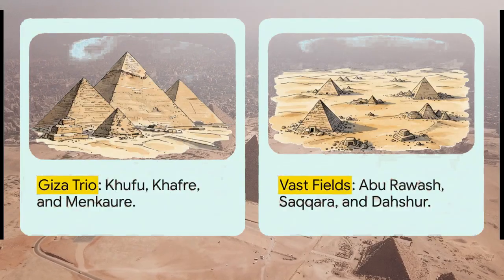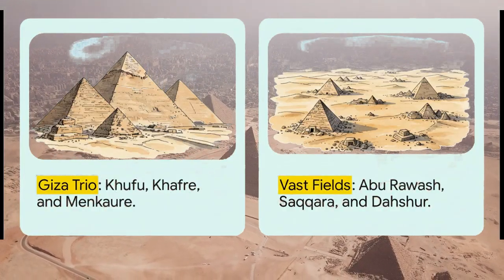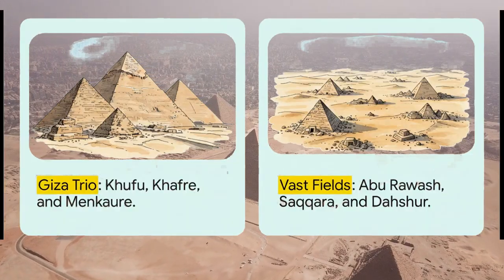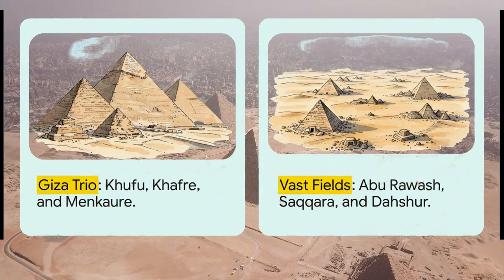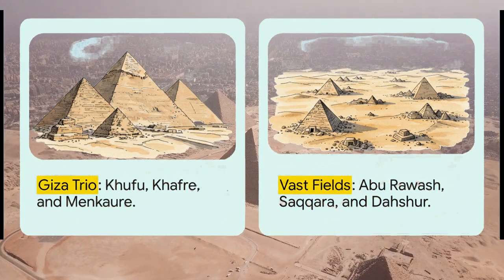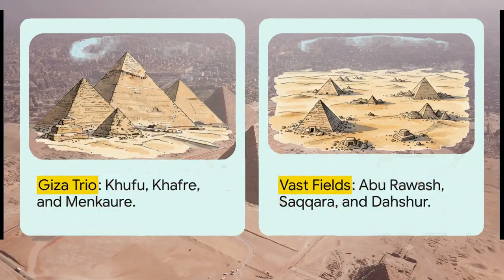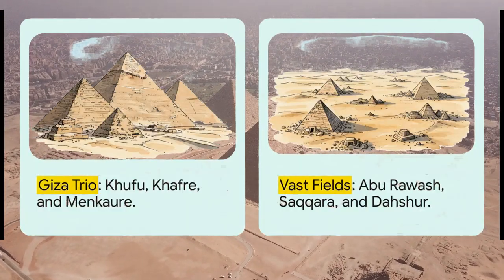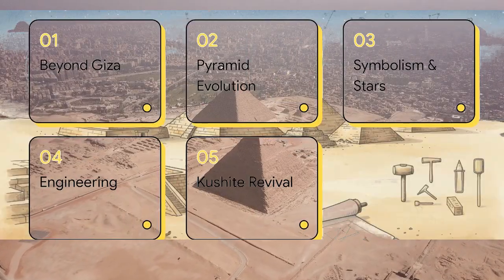We're all incredibly familiar with the famous Giza trio, Khufu, Khafre, and Menkaure. They completely dominate pop culture. But here's the thing, they're just a tiny fraction of the story. The real history isn't isolated to just one single plateau. It actually spans these vast archaeological zones stretching across Abu Rawash, Abu Sir, Saqqara, and Dashur. These were massive, widespread fields that served as royal necropolises for centuries.